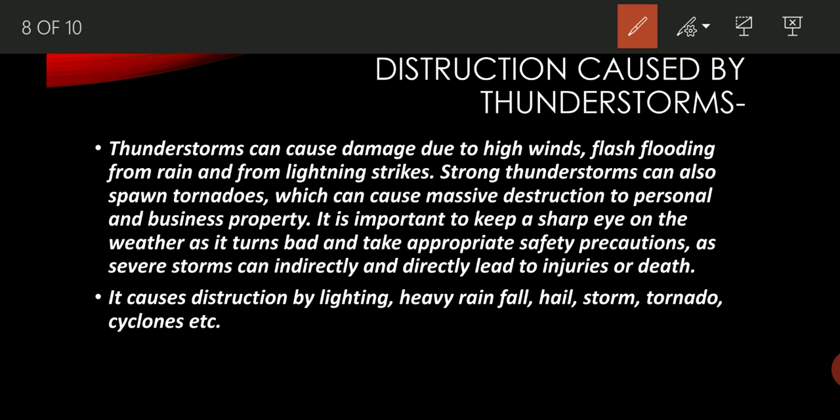It is important to keep a sharp eye on the weather as it turns bad and take appropriate safety precautions, as severe storms can indirectly or directly lead to injuries or death. Okay, and this destruction is basically caused in the form of lightning, heavy rain, hail, storm, tornado and cyclone. Students, in the next lecture we will study how a thunderstorm converts into a cyclone.